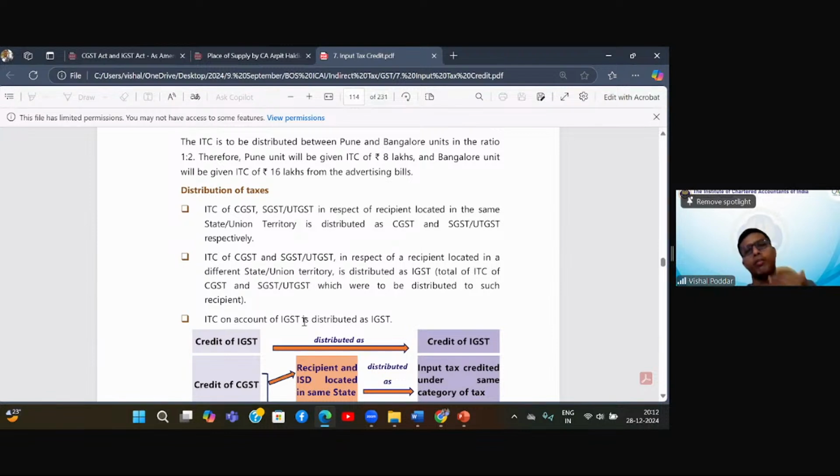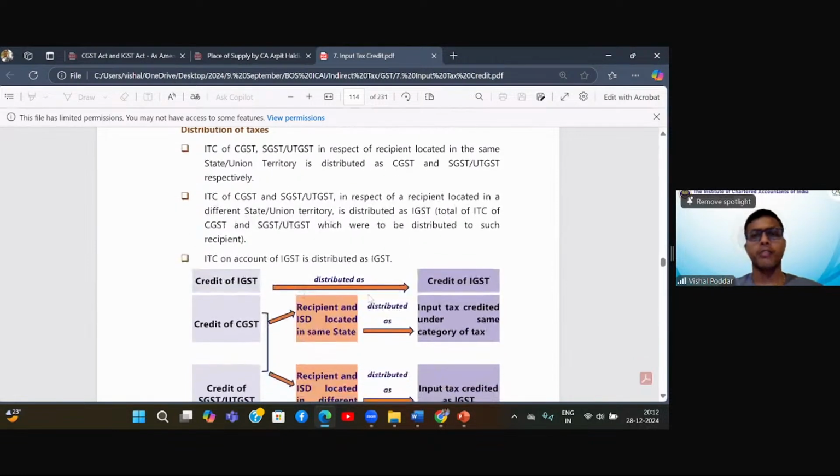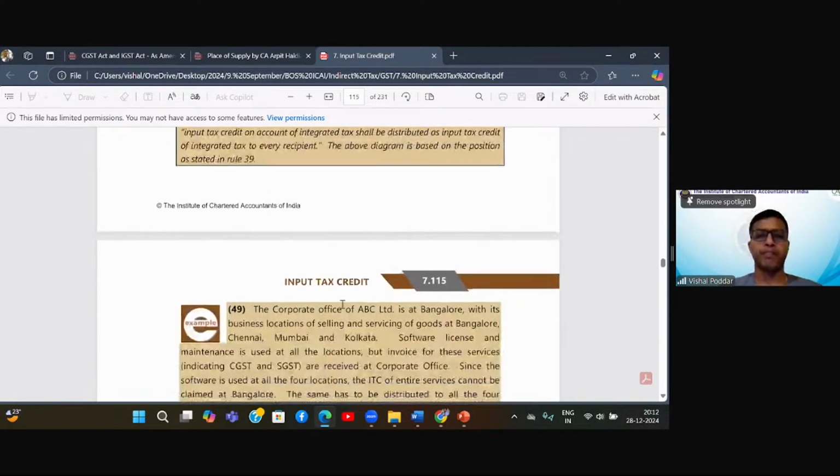And ITC on account of IGST, which I'm having, will be given to both by the name IGST only. This is so because if I give them by the name CGST plus SGST, the units outside my state will never be able to utilize it. That is why I give them by the name IGST.